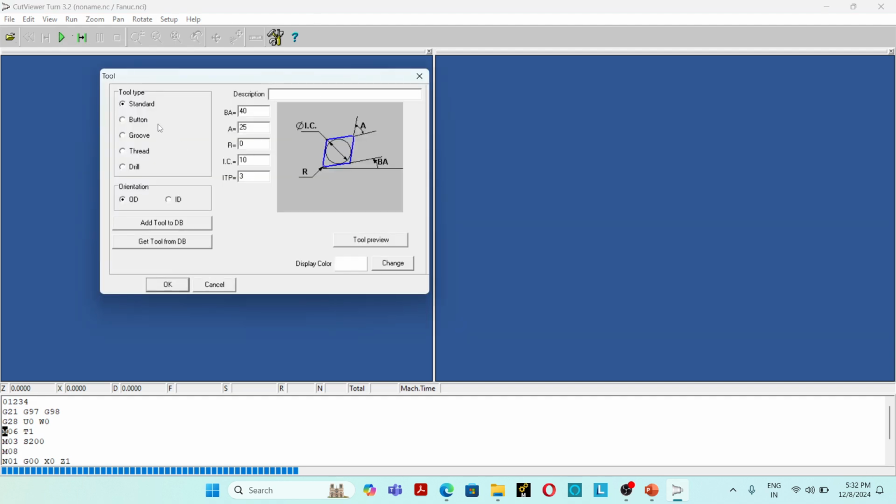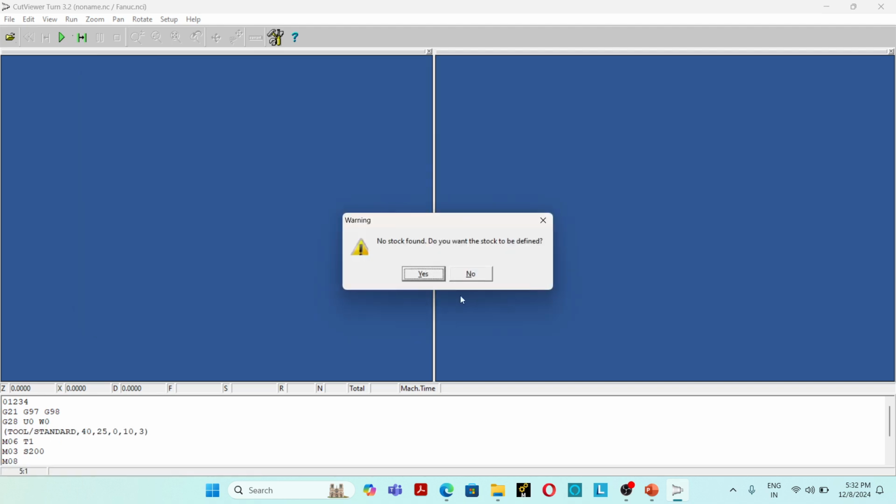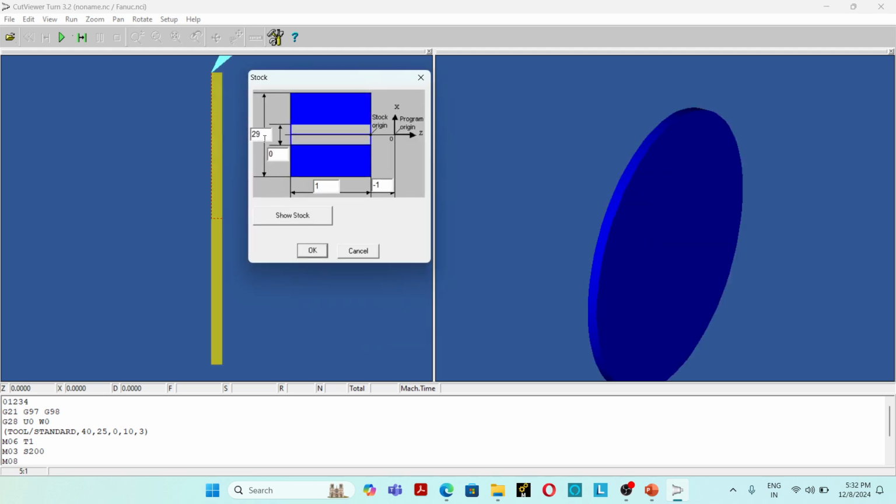We are always using the standard tool. The standard tool has the following tool geometry: 40, 25, 0, 10, 3. Stock diameter 30 and stock length 100.